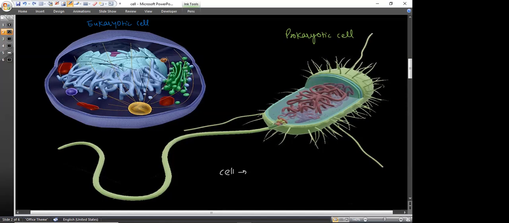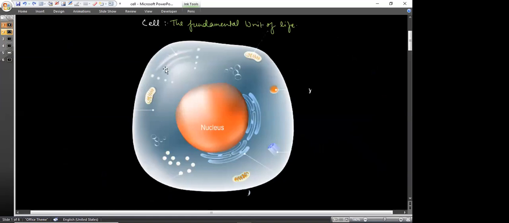What does a cell constitute? The question is, what is a cell made up of? Dear students, if we are considering a cell, what must it have? Actually, it must have three things. Whether it is a prokaryotic cell or any other cell, a cell must have three things.